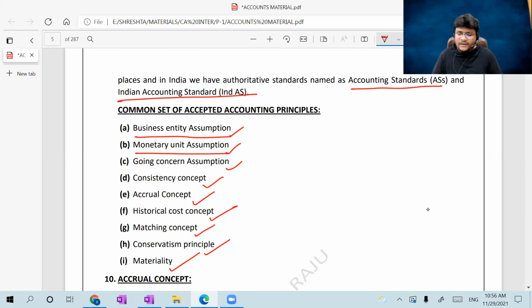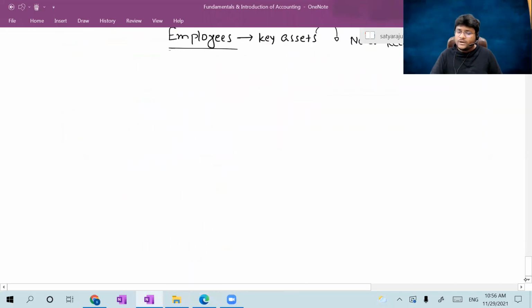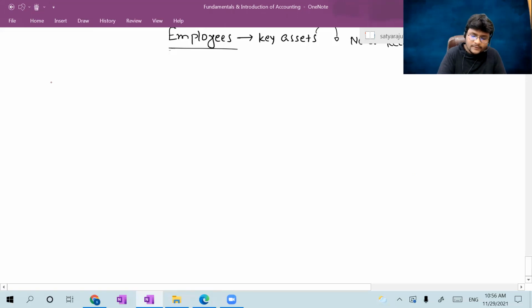So let us move on with the next concept, which is the going concern assumption, a beautiful assumption. A number of times it will come up in accounting as well as auditing. It has a high impact on the accounting books. So please, all of you, give your concentration to the going concern assumption. Again, we will discuss the same assumption in other chapters as well.